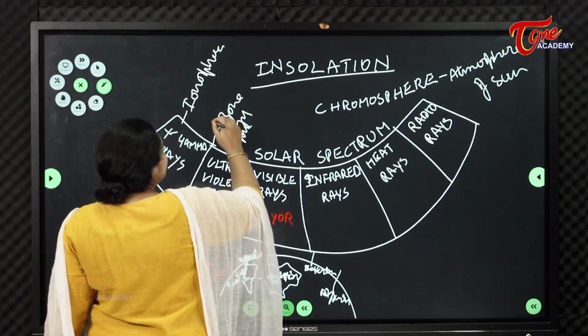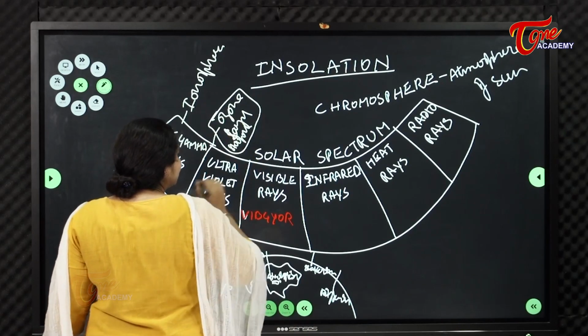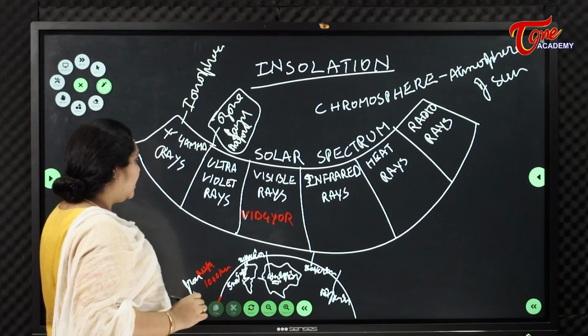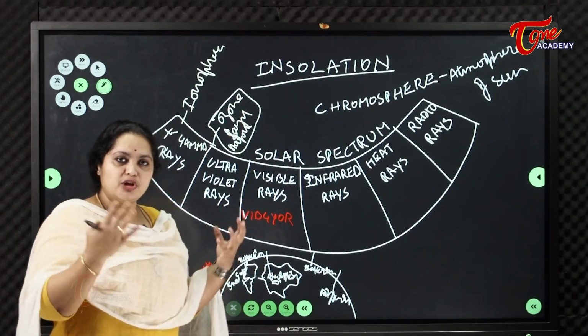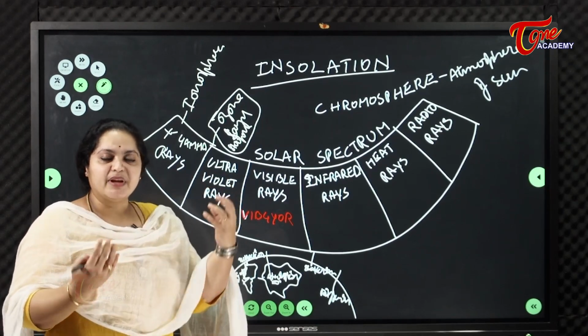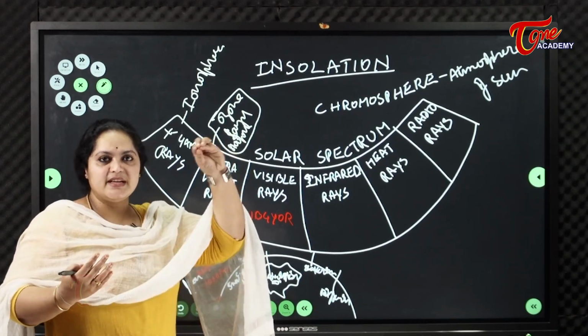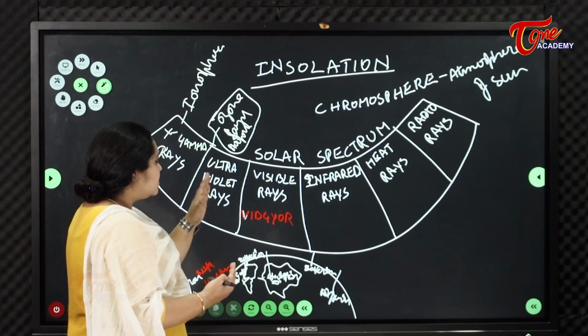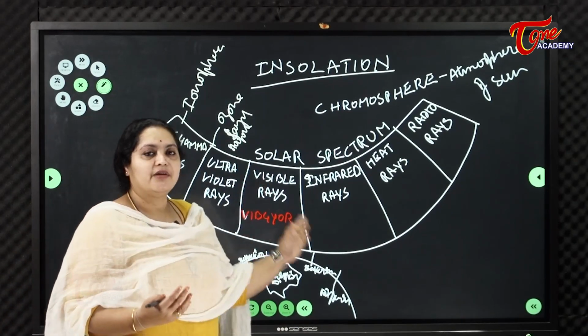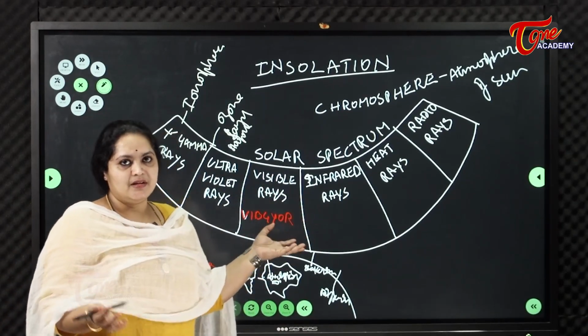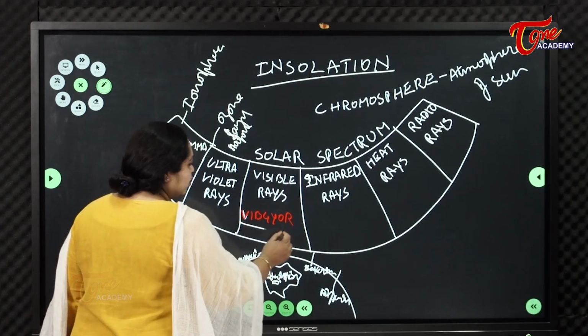The ozone layer will trap these ultraviolet rays, and ozone means O3, and the temperature increases with the altitude. So the only visible rays for human beings on the earth are the VIBGYOR.